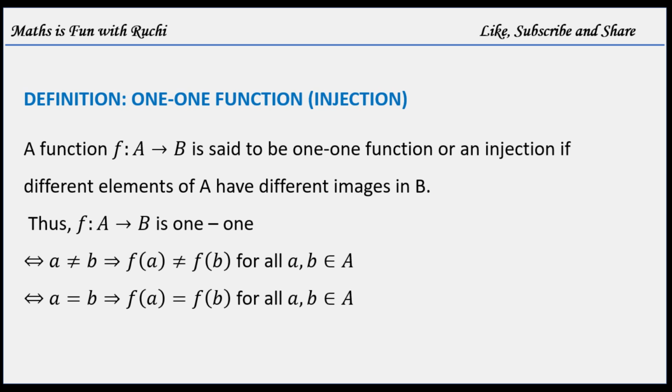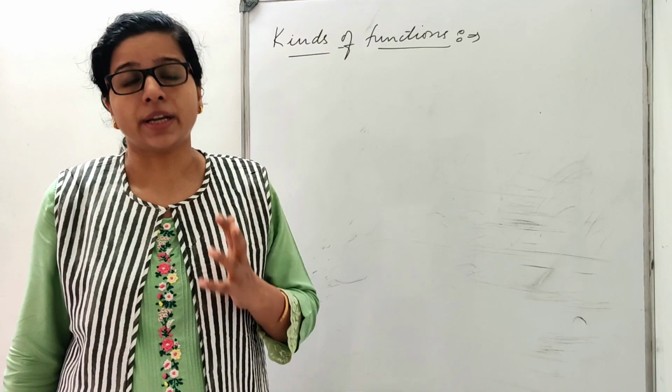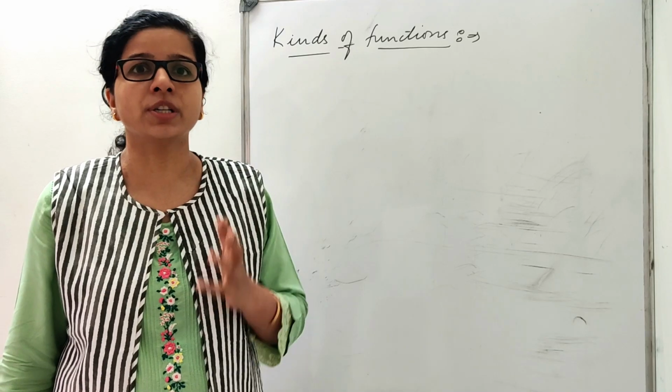A function f: A to B is said to be 1-1 function or an injection if different elements of A have different images in B. Thus, f: A to B is 1-1 implies and implied by a is not equal to b implies f(a) is not equal to f(b) for all a, b belongs to A. Implies and implied by a equals to b implies f(a) is equal to f(b) for all a, b belongs to A.